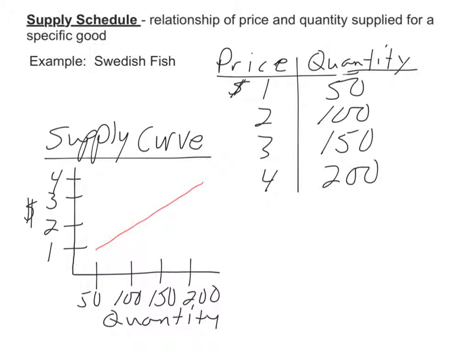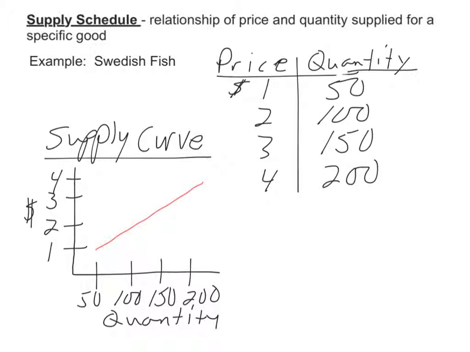In a supply schedule, now this is exactly like a demand schedule. It's a relationship of price and quantity supplied for a specific good. Now a demand schedule was a relationship of price and quantity demanded for a specific good. And what we used before was Swedish fish, so you can see the supply schedule right there. It's a table: price of a bag of Swedish fish, $1, $2, $3, $4, and how many individual bags would sell. So if they're $1, they probably sell 50. If they were $2, they'd sell 100.